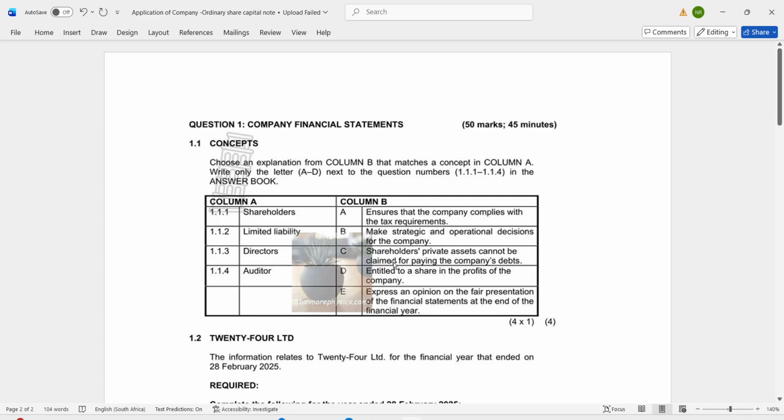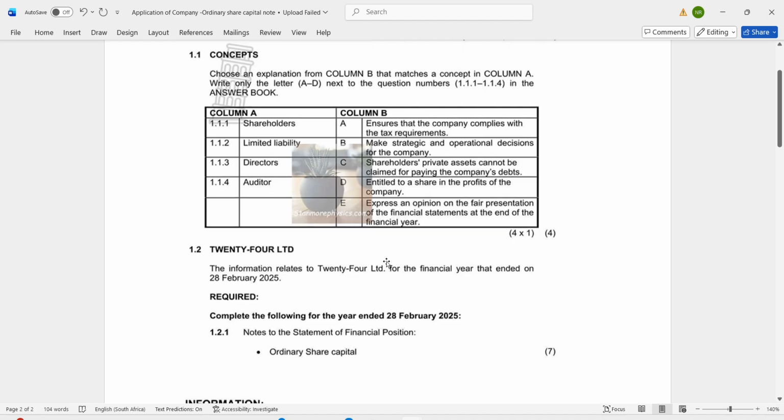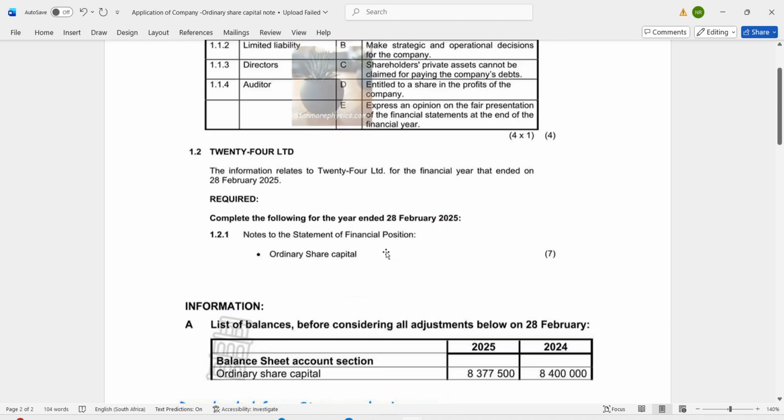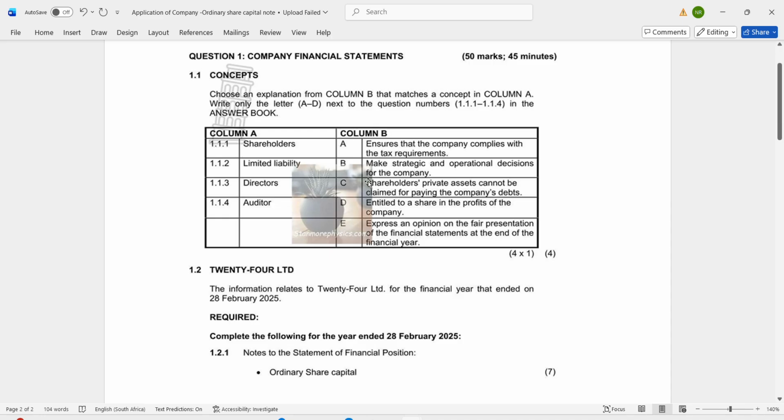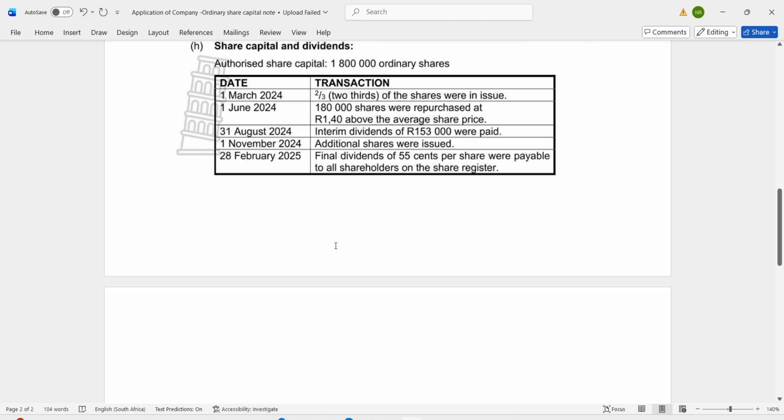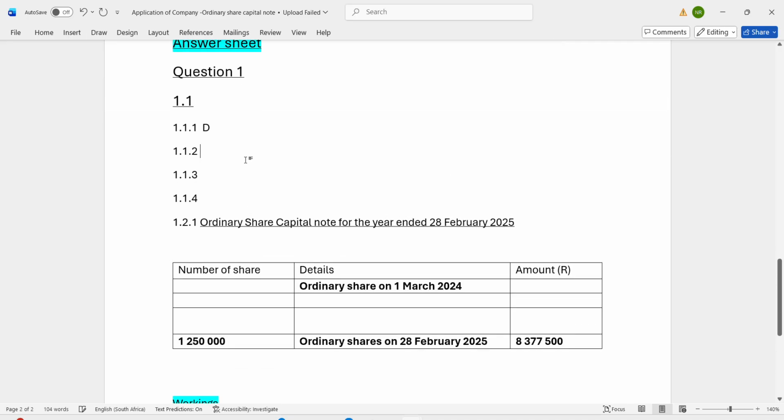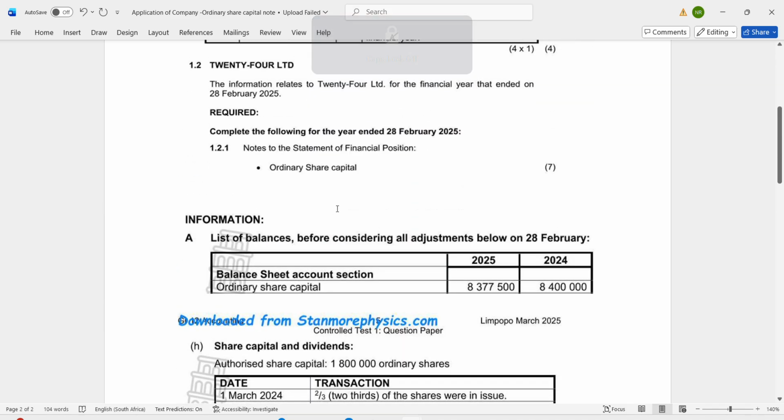You cannot seize the shareholders' assets to compensate for the liabilities of the company. So the one which is correct is: shareholders' private assets cannot be claimed for paying the company's debts, which is C.